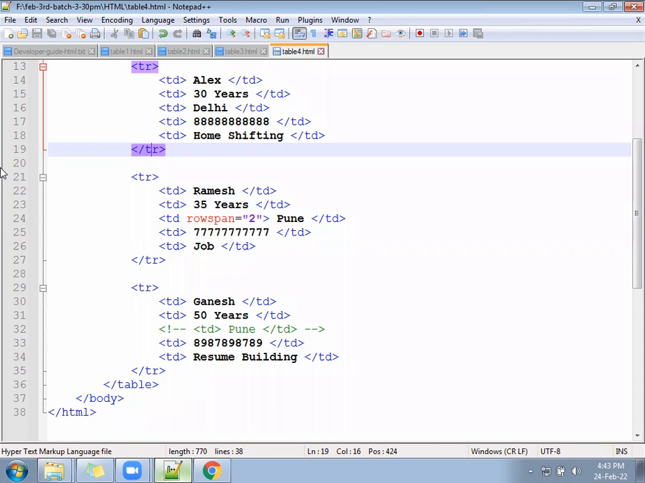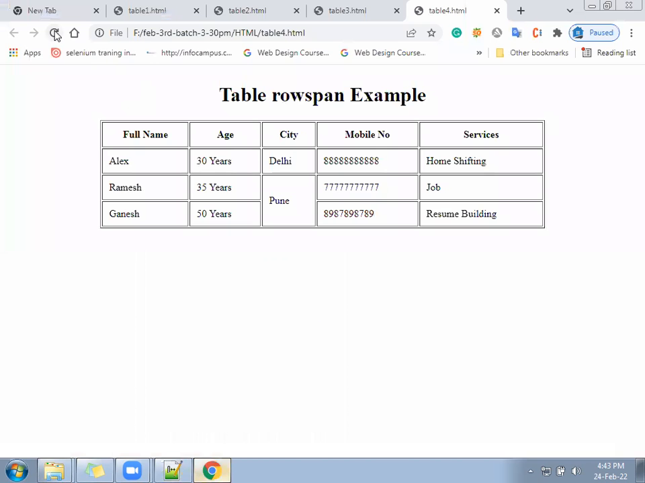Okay, so hope you have written on your page something like this. Both the rows got combined together. Now next, user number 4, he is also looking for the same service, which one? Resume building. So for user number 4 we will not write the last TD. We will ask the current resume building to take the place of the second row also.